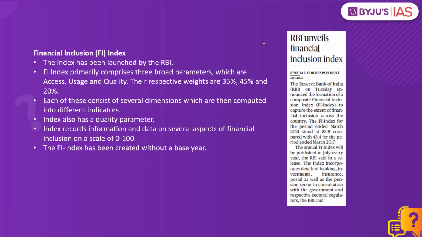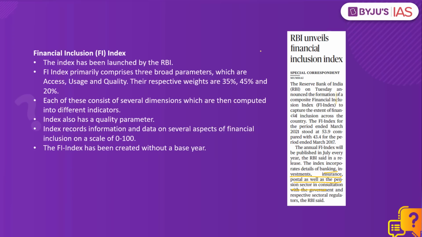That is, it will see how well individuals and the businesses are able to access and use appropriate, affordable and timely financial products and services. So this index will collect information on banking, investments, insurance, postal as well as the pension sectors to determine the level of financial inclusion. So what are the parameters included in this index?